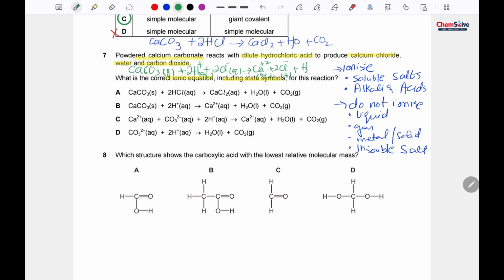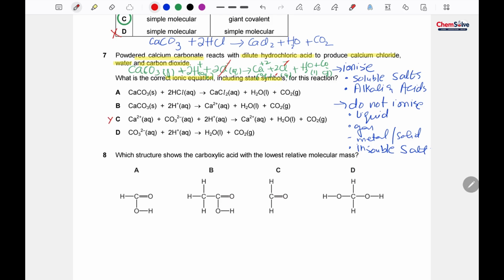Water is a liquid, so it will not be ionized. Carbon dioxide is a gas and it will not be ionized either. So Cl negative is on both sides of the equation, so it will be cancelled out. Now look at the equation.